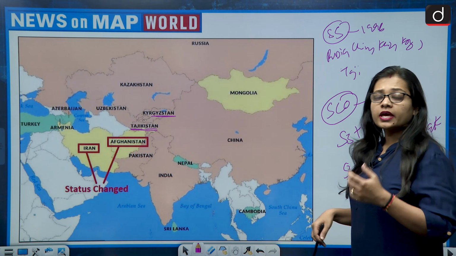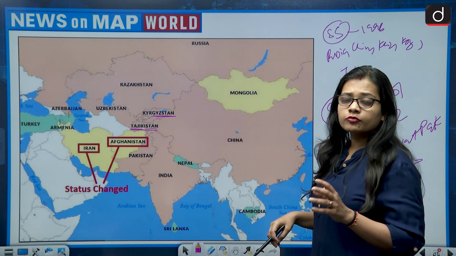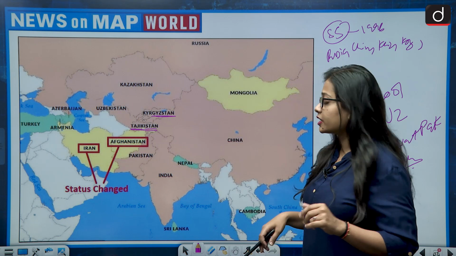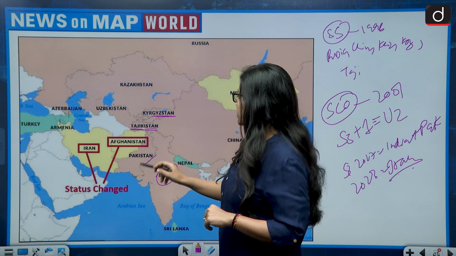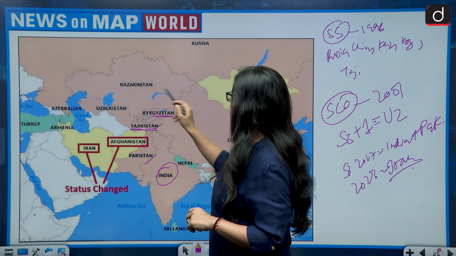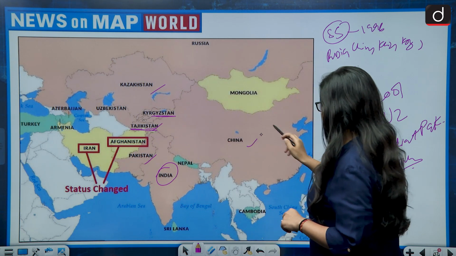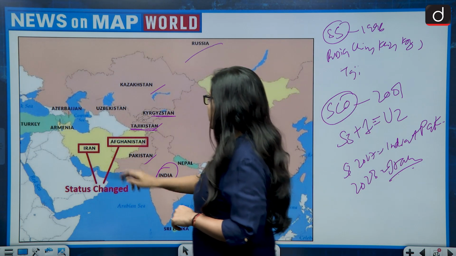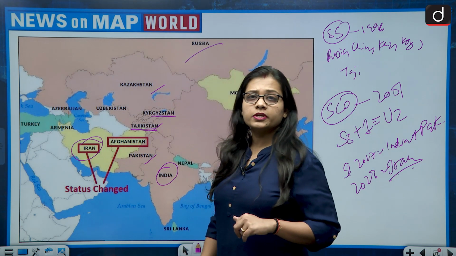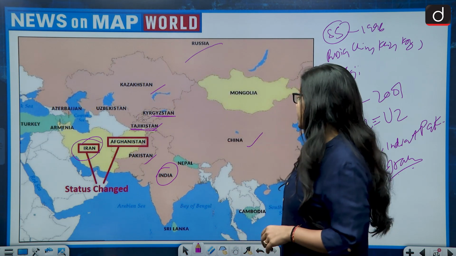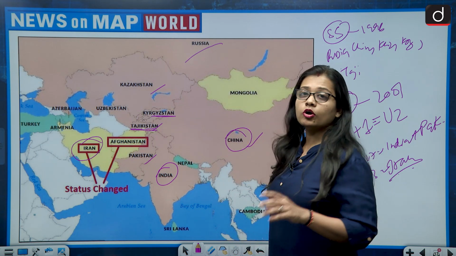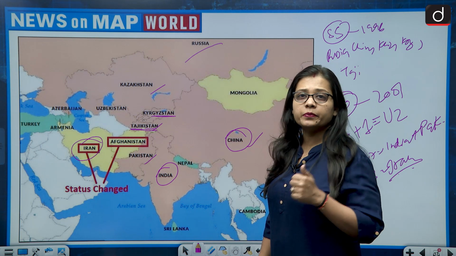And then if we talk about whether apart from India there are 8 members, yes, this statement is also correct. Apart from India there is Pakistan, then Tajikistan, Kyrgyzstan, Kazakhstan, China and Russia. And recently in 2023 Iran has been included. And if we talk about the headquarters of the SCO, it is present in China, but not in Shanghai, in the capital of China, Beijing.